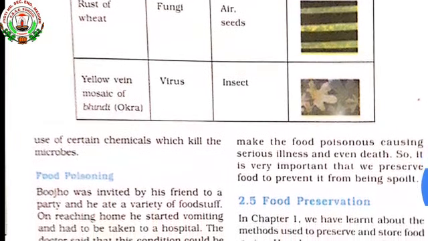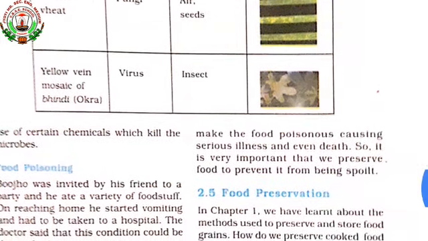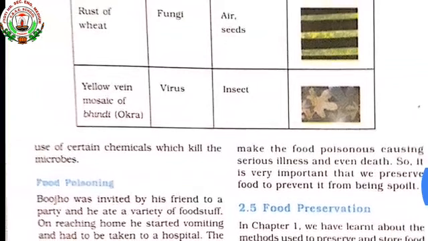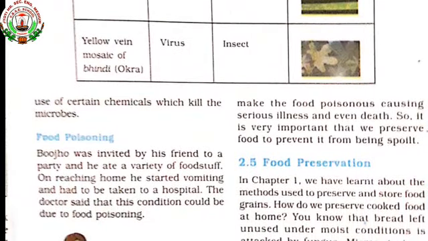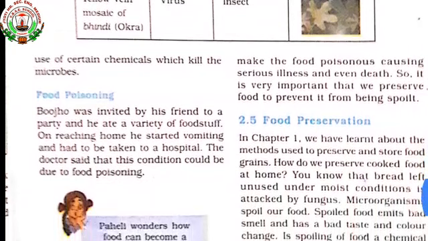Now the use of certain chemicals which kill the microbes. Various chemicals are also sprayed to kill the microbes. Now let us see the paragraph on food poisoning. Food poisoning. Buju was invited by his friend to a party and he ate a variety of foodstuff. On reaching home, he started vomiting and had to be taken to a hospital. The doctor said that these conditions could be due to food poisoning.